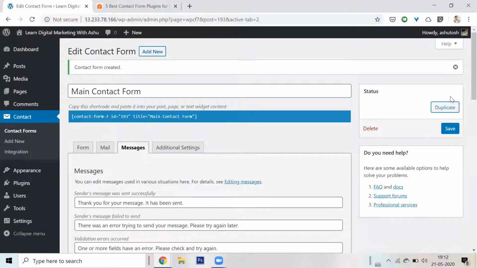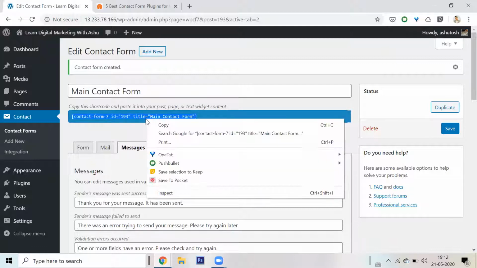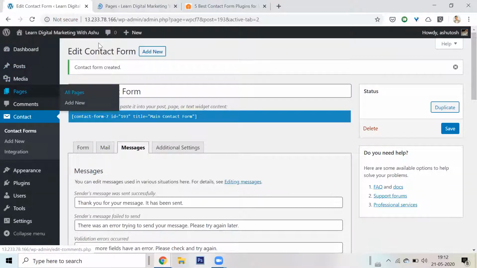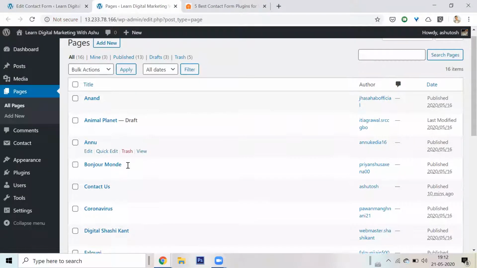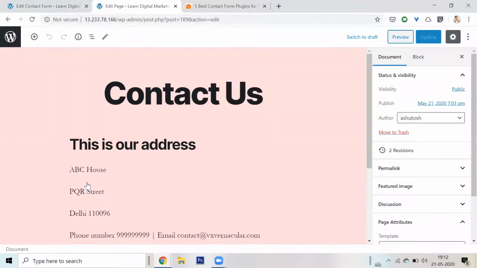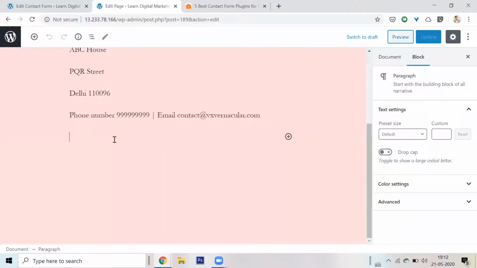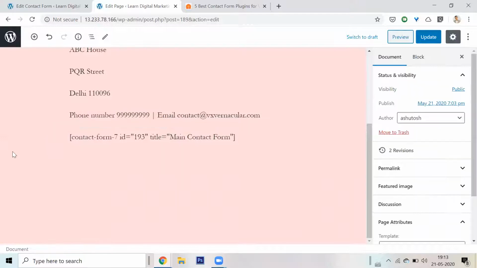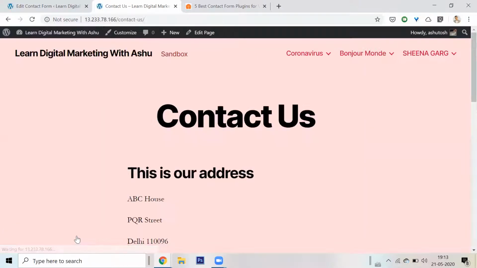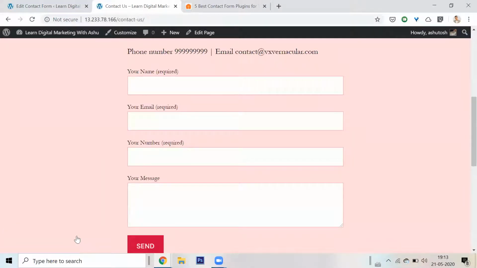Now what will happen is this contact form has generated a short code. All I need to do is, now my contact form is ready, I can go back to my pages. Let me go to my contact us page and let me enter this contact form short code. I'll just update it and let's see that the contact form should be there. There you go. That's it.